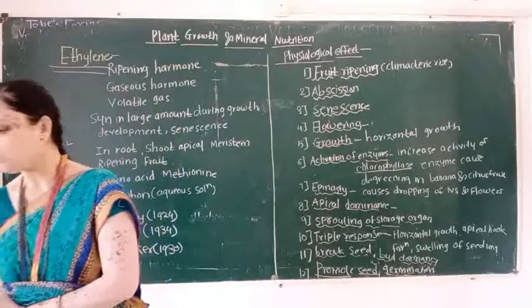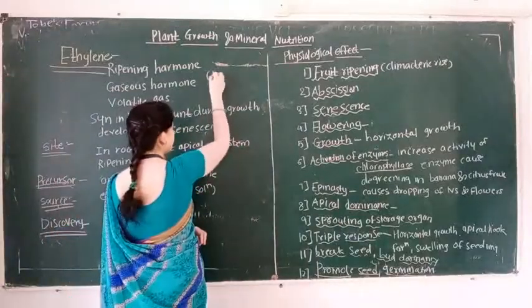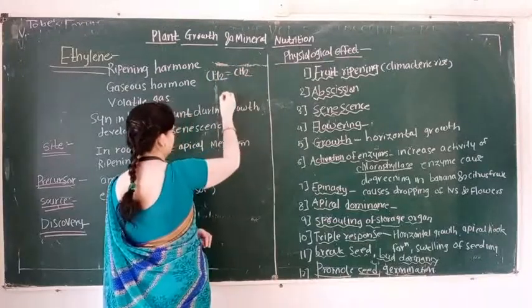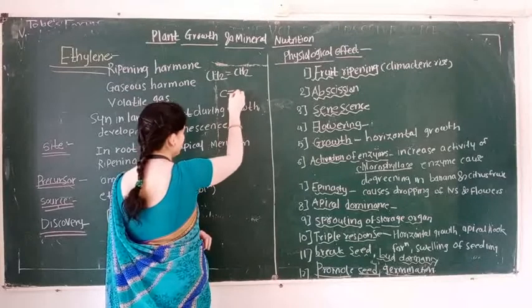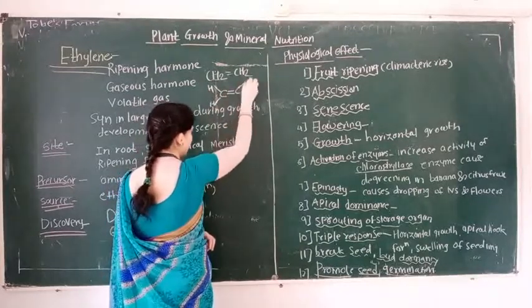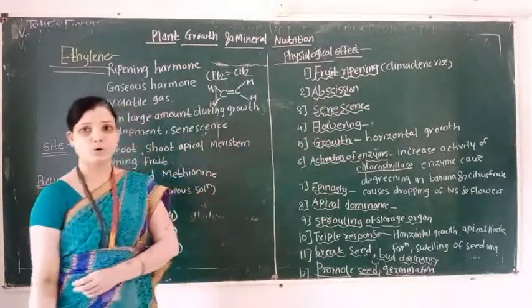What is the formula of ethylene? CH2 double bond CH2, that is C double bond C with four H. This is the structural formula of ethylene.